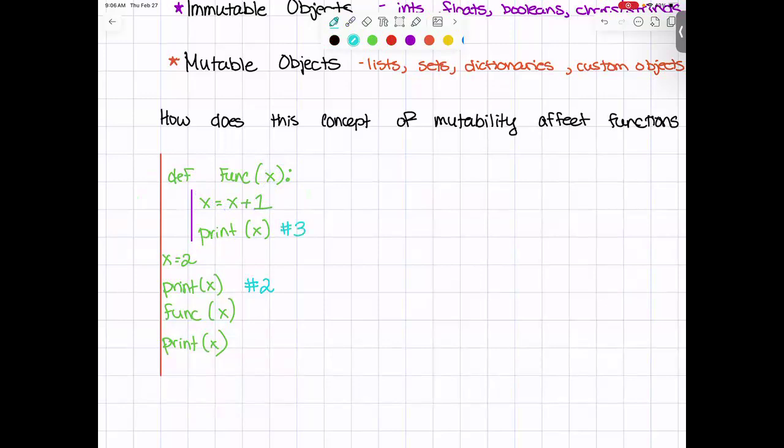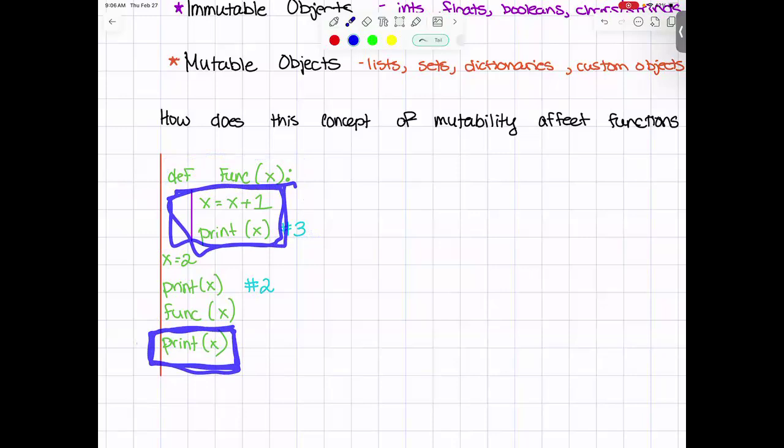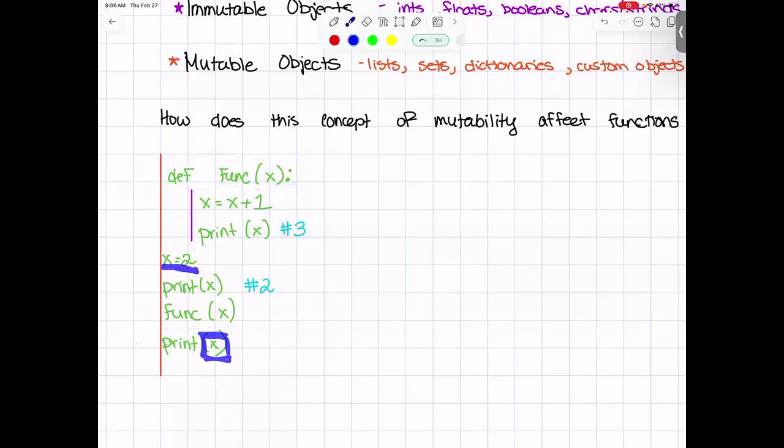Now, you'll notice that there's no return statement on this method or this function, pardon me. And since there's no return of any kind, what happens in function stays in function. We're not bringing anything back with us. So when we come back out of our code and we've finished running this method and we come right here, our x remains unchanged by the changes that occurred in this locally scoped function. So this x right here goes looking for a value of x, and it will still just find x equals 2.